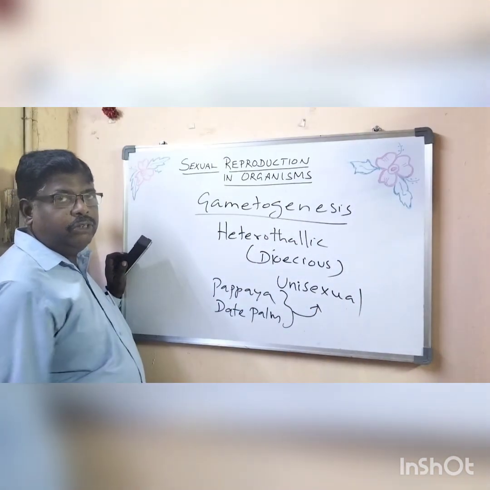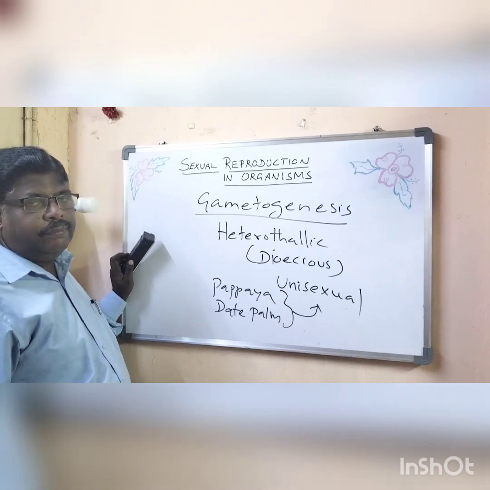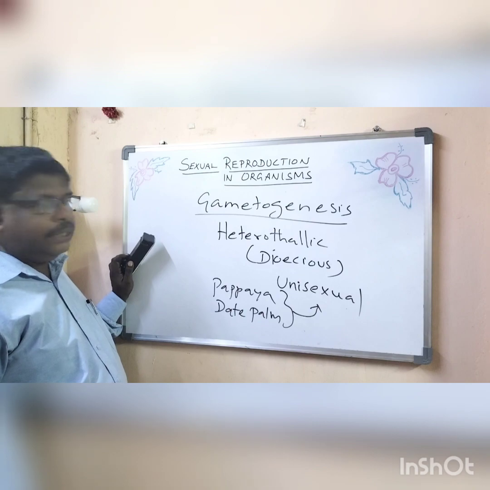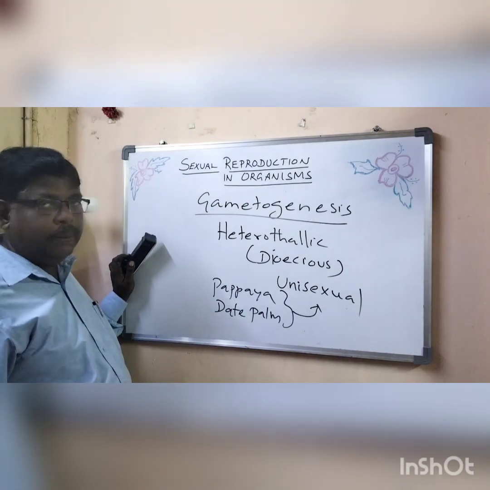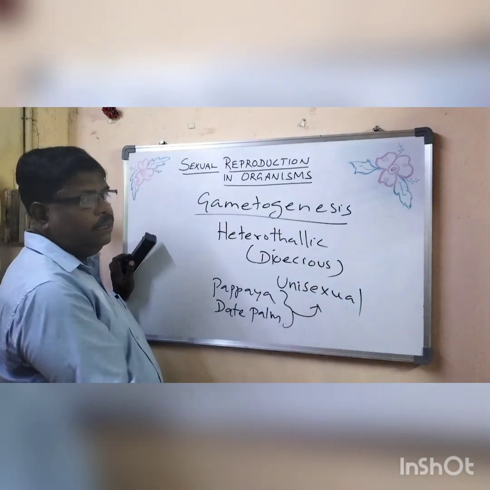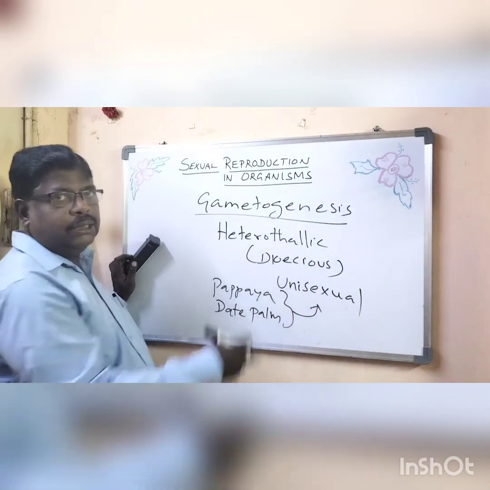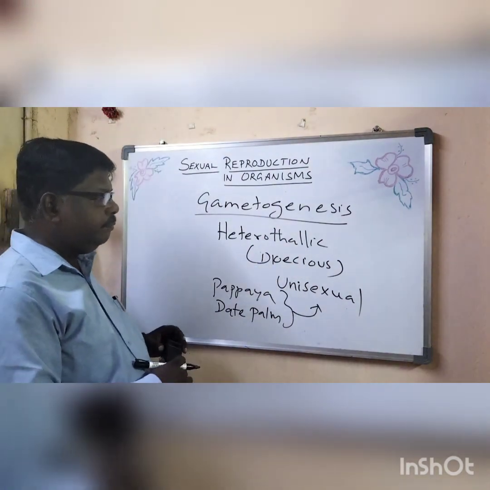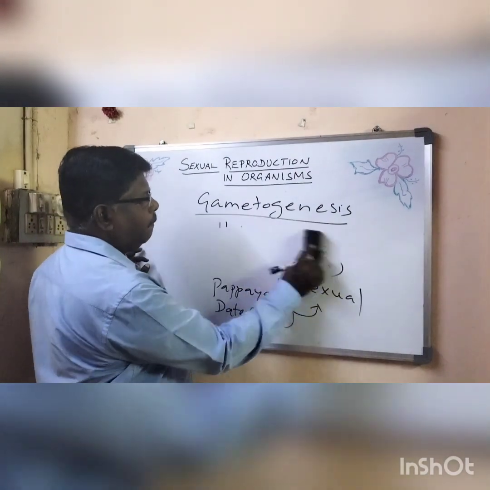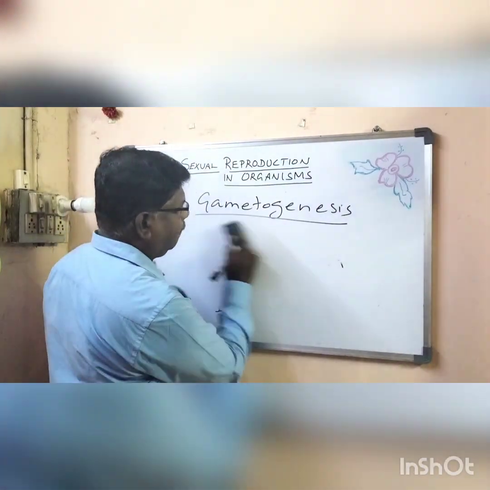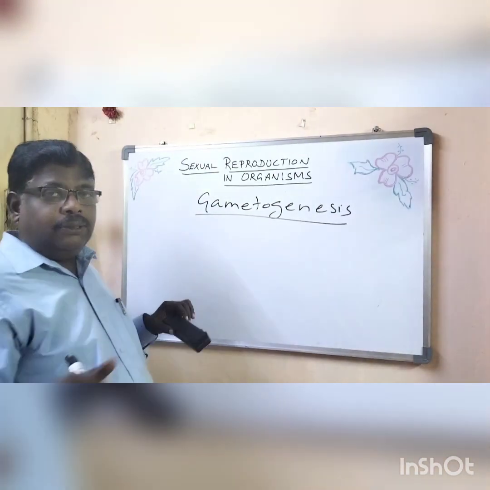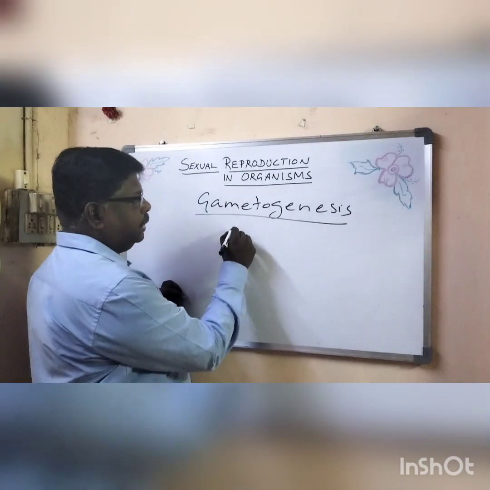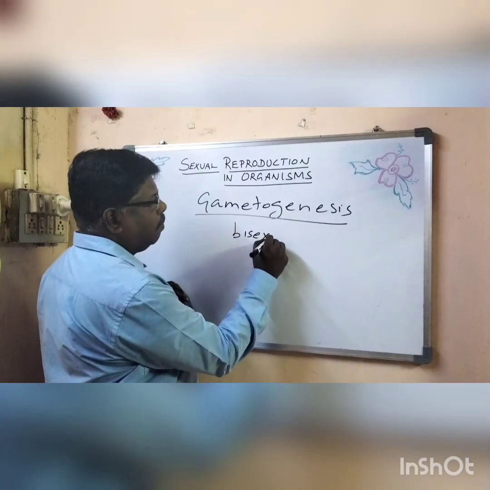In case of higher order plants, angiosperms, we have papaya and date palm as unisexual. Otherwise, this heterothallic condition is also seen in pteridophytes, gymnosperms, and angiosperms. One more thing: in case of animals, there also we have bisexual organisms.